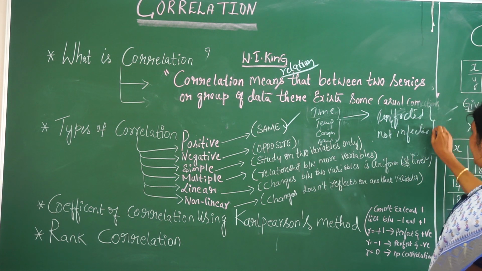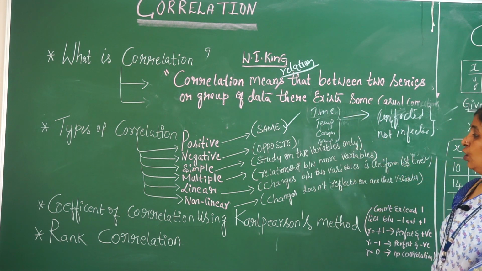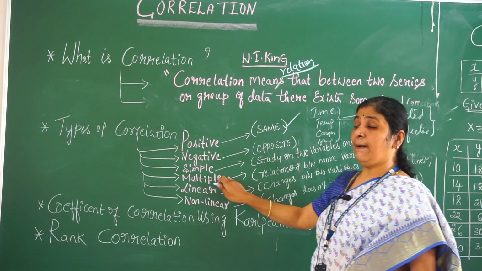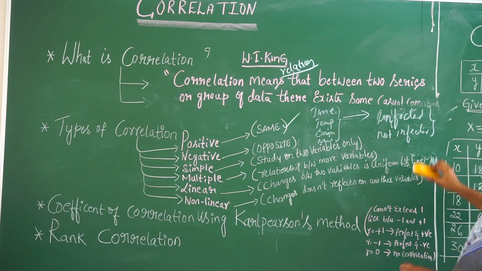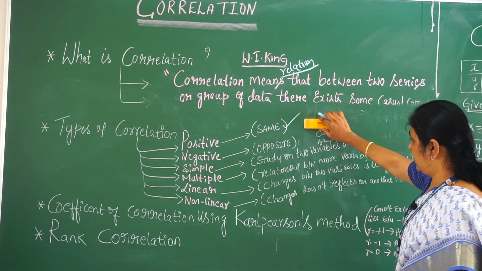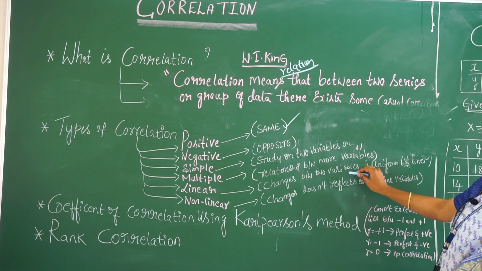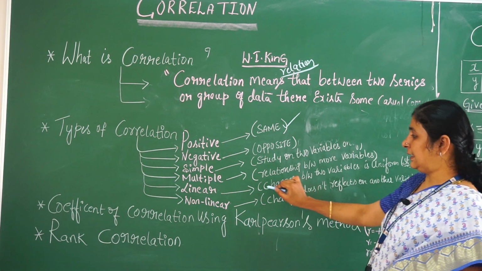So to arrive at this solution, how many variables am I using? More than one variable. To find a relationship between more than one variable, we call it a multiple correlation. Whereas if I take variables which have a constant increase, and if I try to plot those values and get a straight line, then we call it a linear correlation.